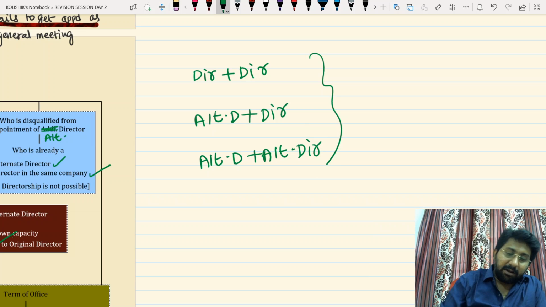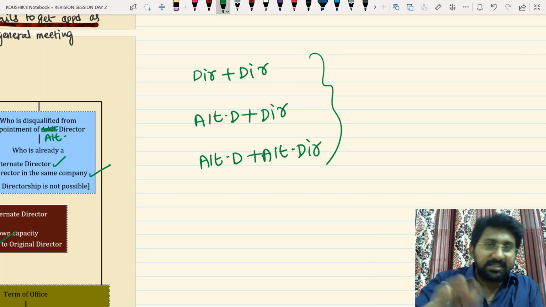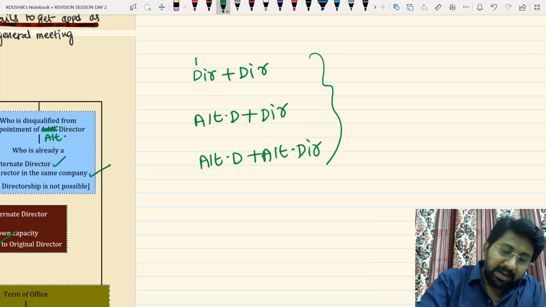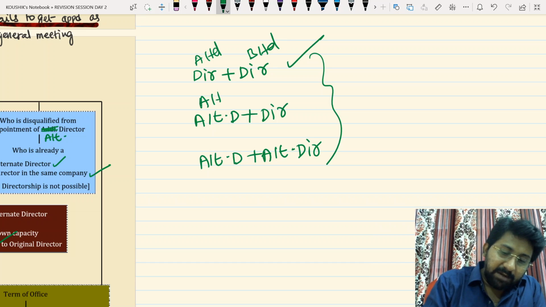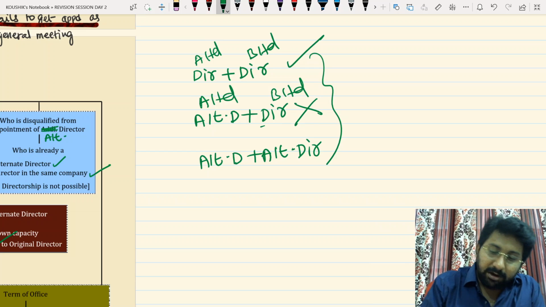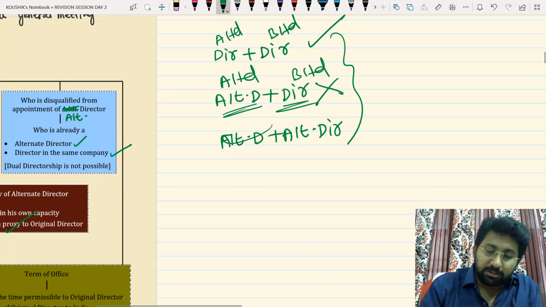I am a director in one company. Can I become a director again in that company? No, and this is not covered by this section. I am a director in A Limited. Can I become a director in B Limited? Yes, this is possible. I am an alternate director in A Limited. I want to become a director in B Limited. Possible? Not possible. Because if you are already an alternate director, you can't again become a director, and vice versa also applies.